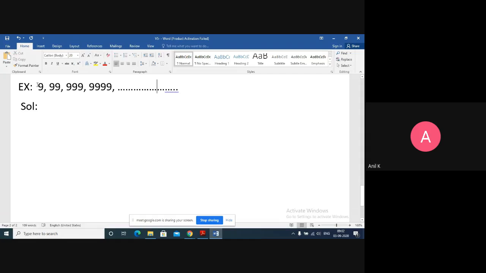If you observe the sequence, 99 upon 9 is 11, but 999 upon 99 can't be 11. So this sequence is not a GP, so we cannot use the Sn formula of GP. Neither is it an AP, so we can't use the Sn formula of AP. The given sequence is neither AP nor GP, but we still want to find the sum of these numbers, and this will continue till the nth term.